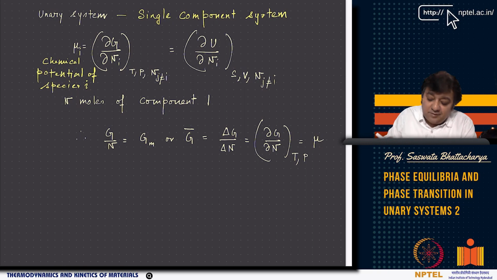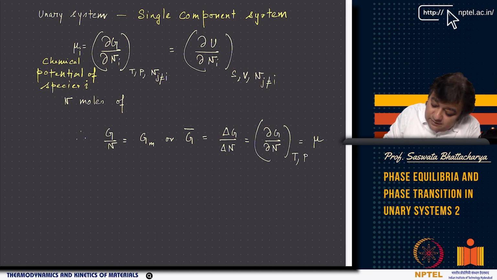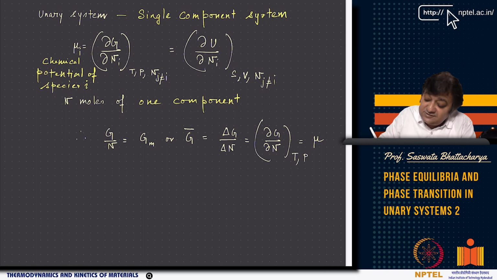You can call it species i or component i. But when we have a single component or a single species, it's like a pure species, like pure silicon or pure iron or pure water. There is nothing else in the mixture. It's only n moles of one component and one component only. So we are looking at phase change or phase transition in a single component system, which is a pure system.